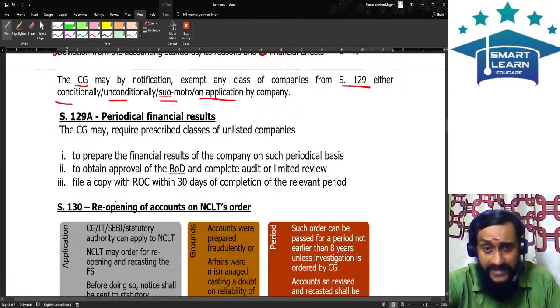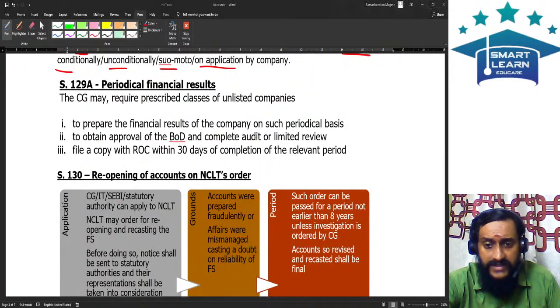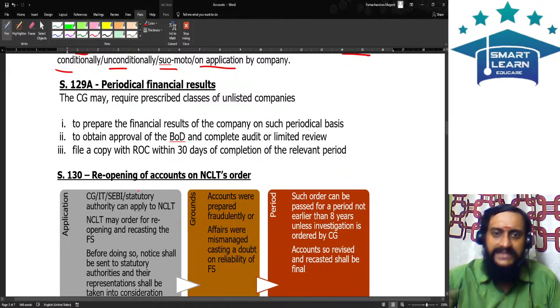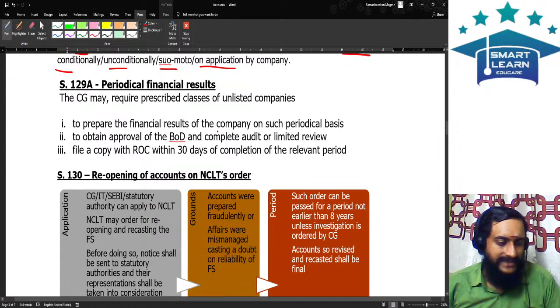It can give relaxation. That relaxation can be conditional or unconditional. It can be on an application, or it can be suo moto. If these conditions are satisfied, the central government can give relaxation. Up till this, is the clarity there? Shall we progress?